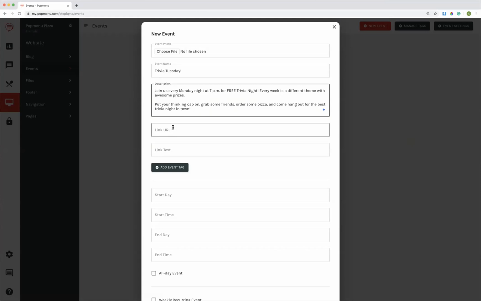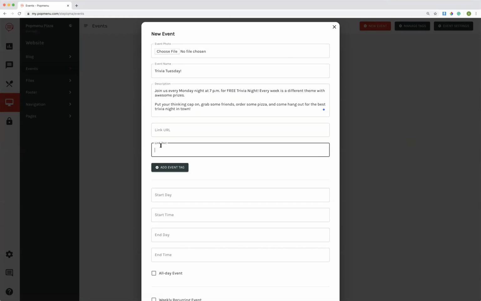Now, link URL. If you wanted to add a link, I'm going to get more into this later. We're going to keep the link URL and the link text blank for now. We do not need them for this example. Now, I'm going to get back to the event tags after I first go over the basics of how to add an event. So we'll return back to the event tags.